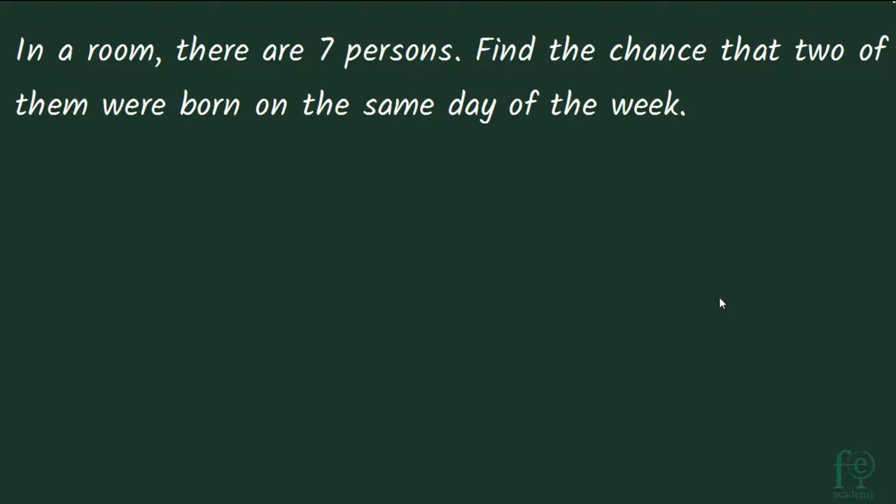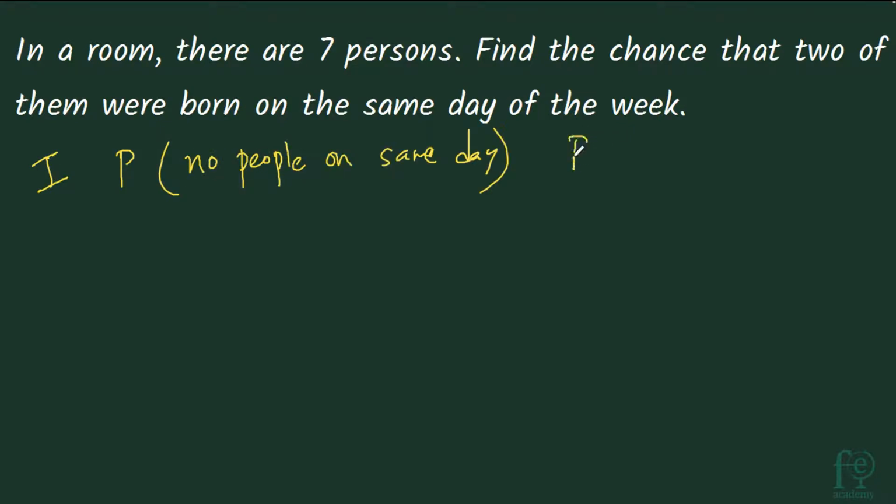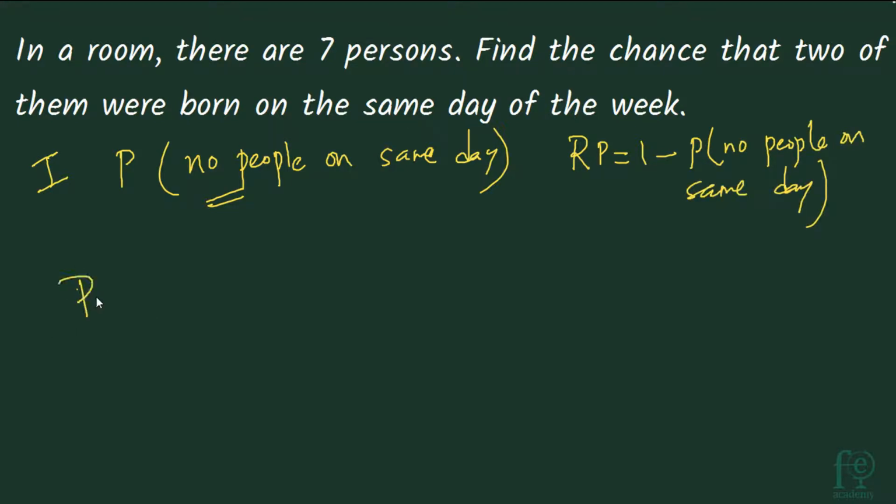What is the probability that at least 2 of them were born on the same day of the week? That is the first approach. So in the first approach you have to find out the probability of no people on the same day. So the required probability will be equal to 1 minus the probability of no people on the same day. So what is the probability that no people are born on the same day? The first person can be born on any day.